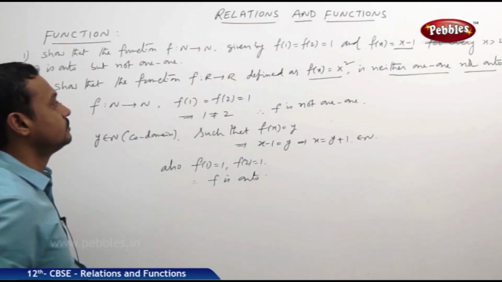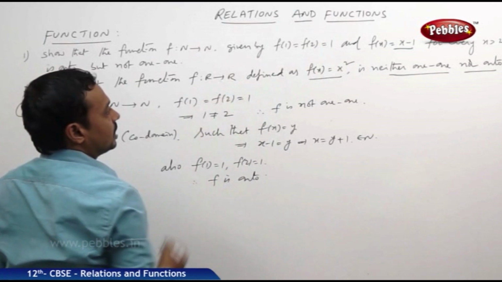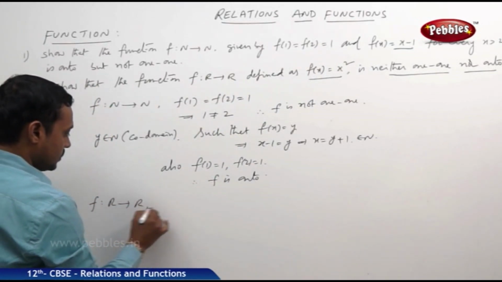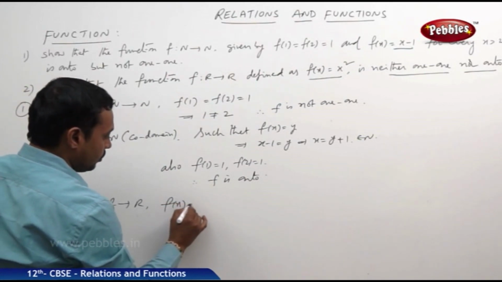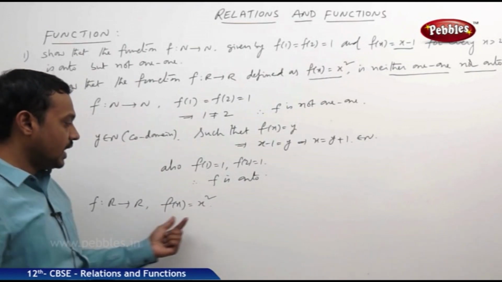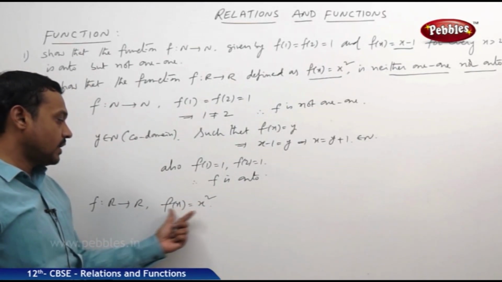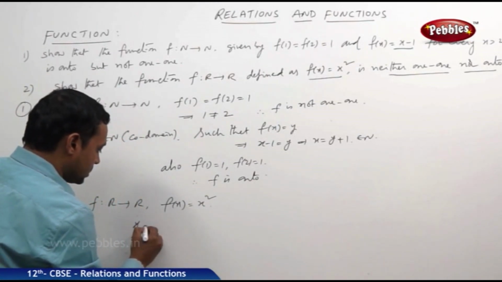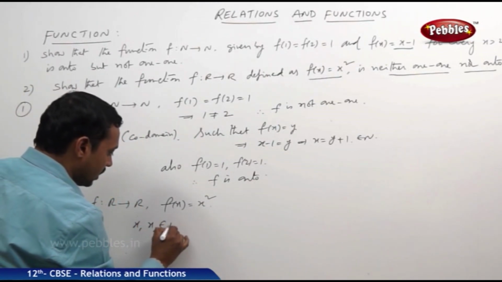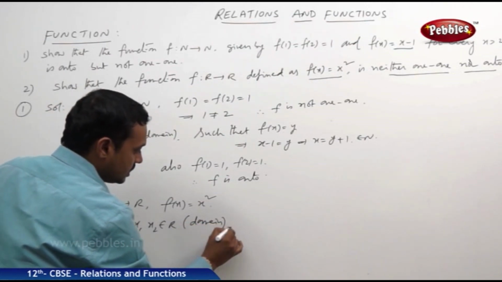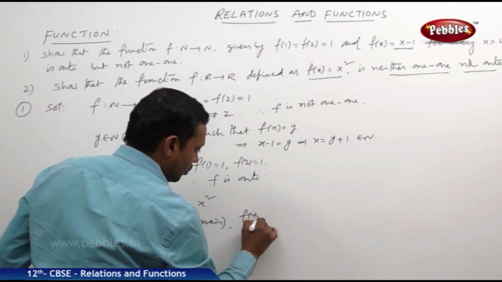F maps R to R such that f of x is equal to x square. Now let us take two elements x1, x2 belongs to R, where R is the domain, such that f of x1 is equal to f of x2.